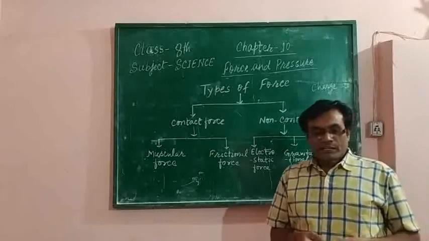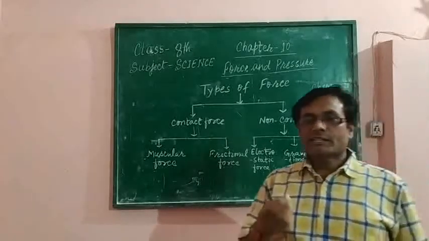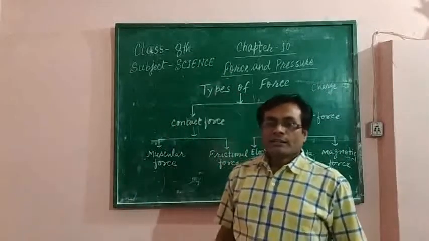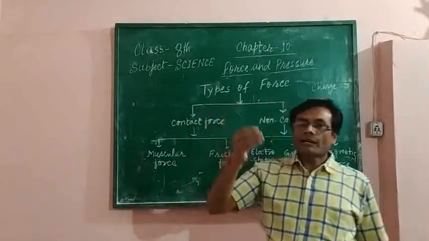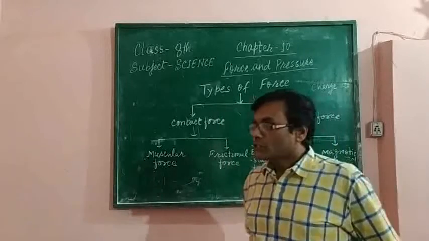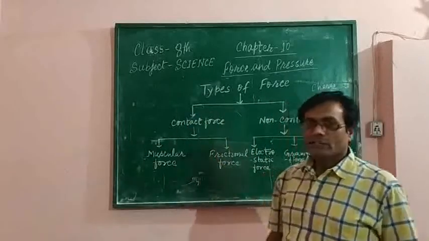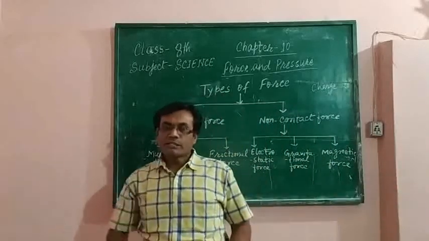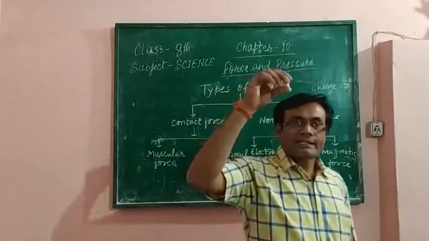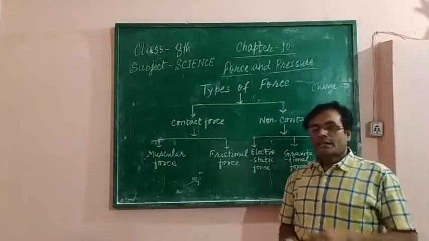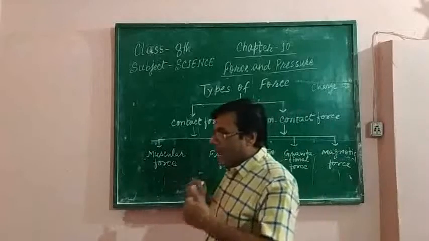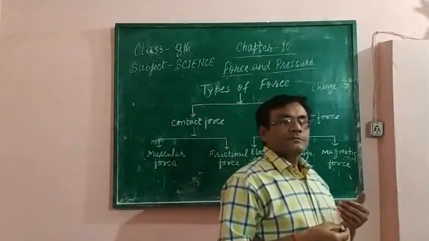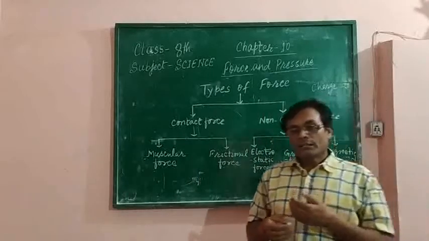And suppose this is a chalk and I try to toss it upward, then what happens? The chalk comes again on my hand. Why is it so? Because the earth attracts the chalk and it comes down, and it happens with everything which is on the earth.